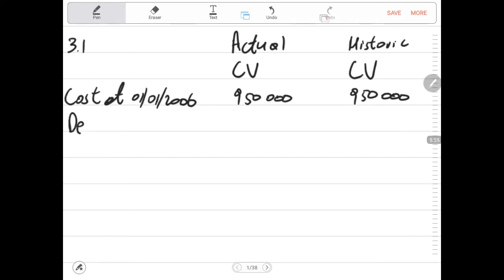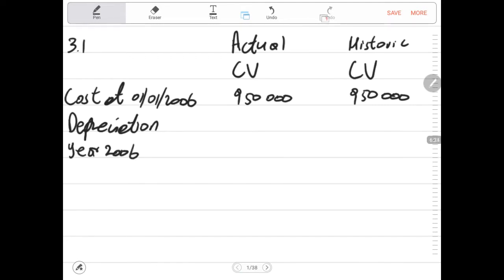Then obviously depreciation has to be taken into account, and the next step is to say depreciation, and the format, guys, once again becomes very important. Follow the chronological order of the writing. The naming is very important. Disclosure becomes very crucial at third year. When I say disclosure, I mean the presentation of what you do must look exactly the way it's supposed to look, and it must follow the order. Cost first, and you might be penalized if you don't follow such order. Then now we calculate depreciation for the year 2006.